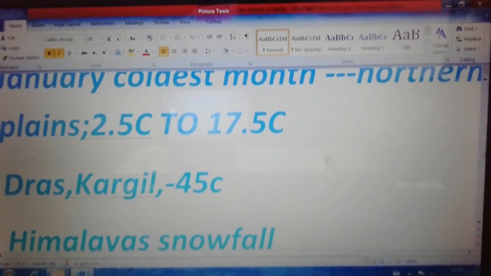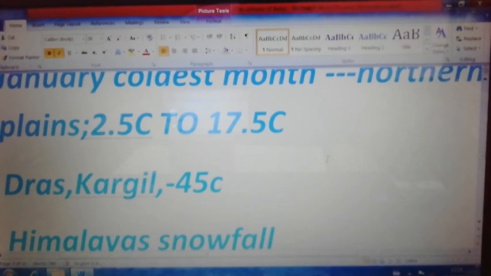2.5 degrees Celsius to 17.5 degrees Celsius. In January, the coldest month, the temperature in our country varies from 2.5 degrees Celsius to 17.5 degrees Celsius.